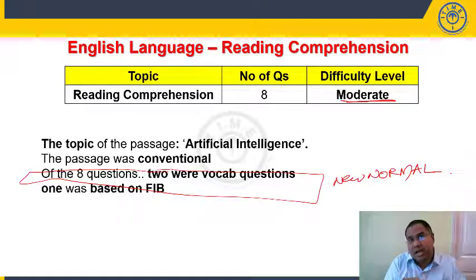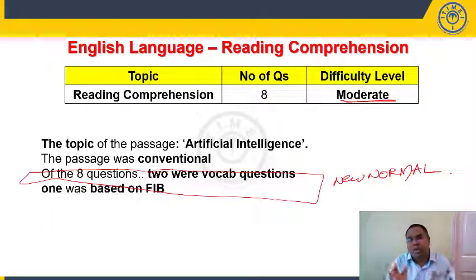Maybe if you see October 3rd slot also, we had one question on sentence replacement also. That sentence replacement was missed out, not given in this particular slot, but this has become a new normal. So all questions may not be on RC. A few questions are based on synonyms, maybe on fill in the blanks, maybe on sentence replacement, and the rest of the questions are based on the passage.